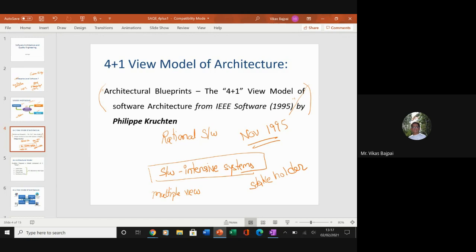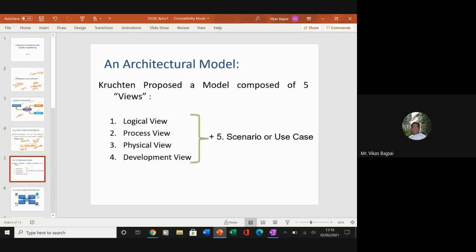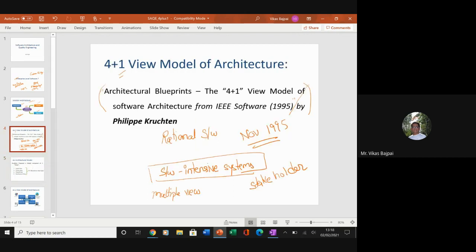So, this particular 4 plus 1 view model is giving you 4 and plus 1th view. Now, the point is, before going into the details of this, what do you mean by a view model?